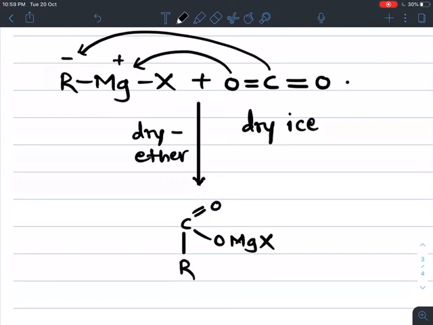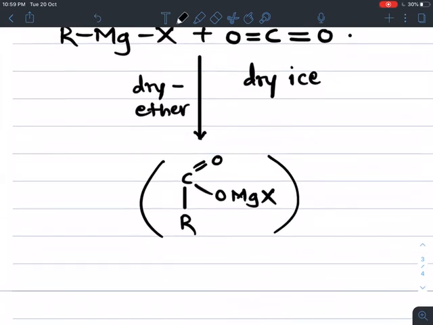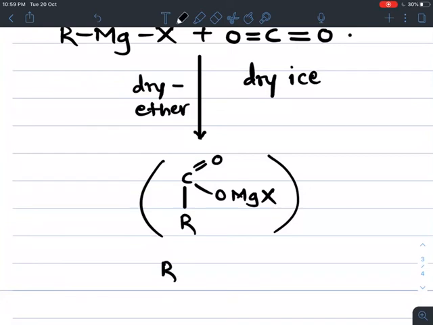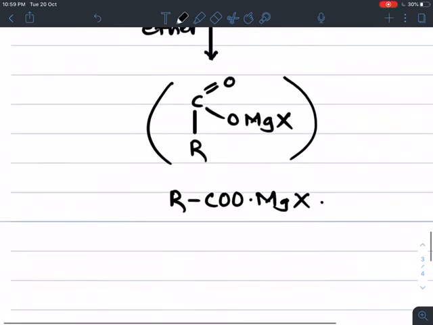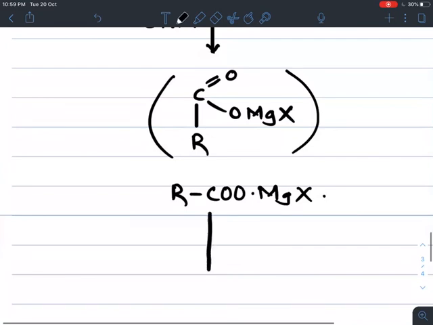Or simply we can write in straight chain, instead of writing like this, RCO2MgX. On further acid hydrolysis, in the presence of dilute HCl, it gives its corresponding final product.